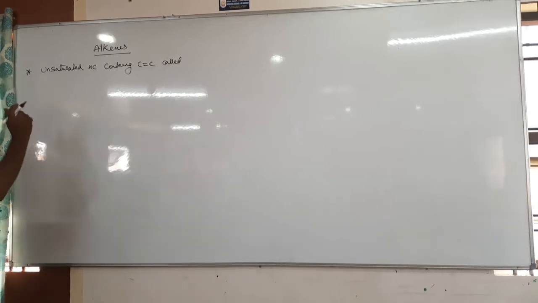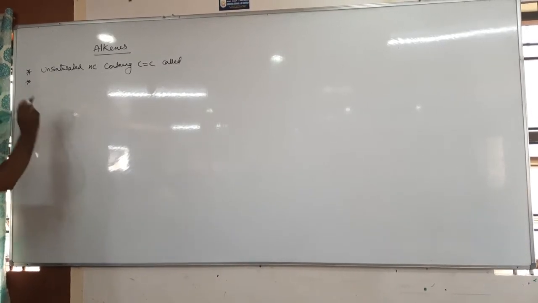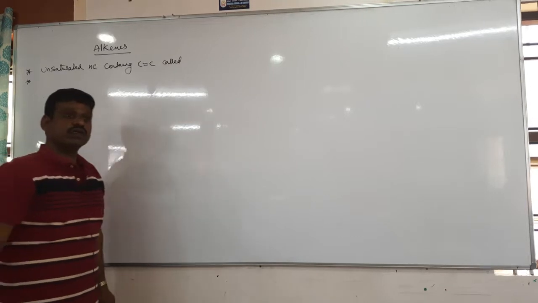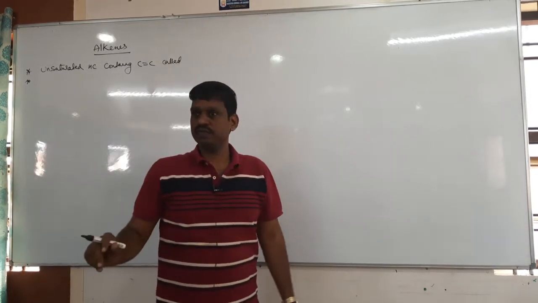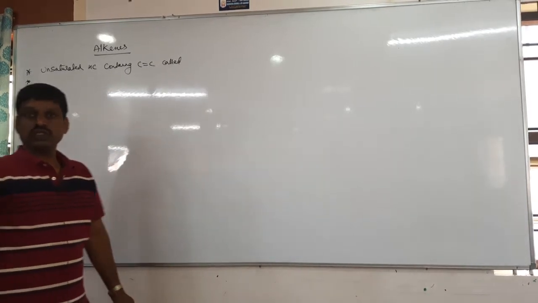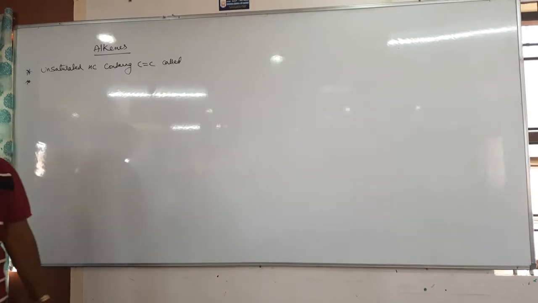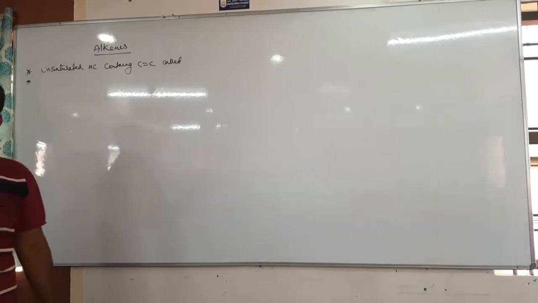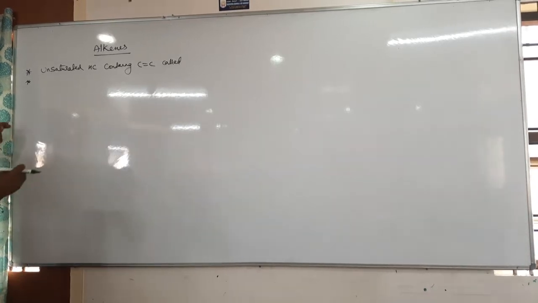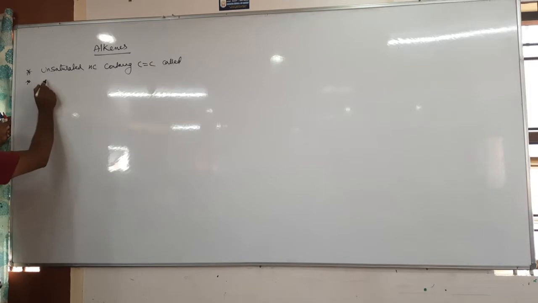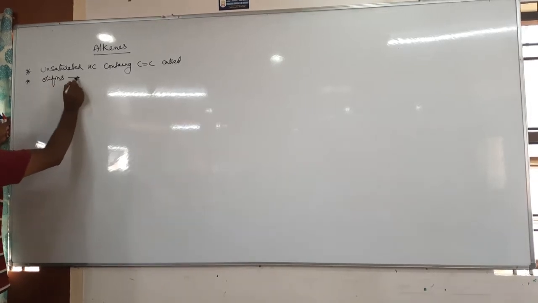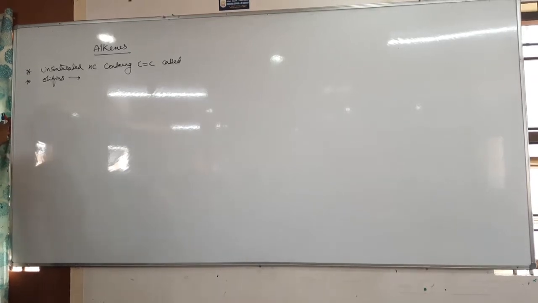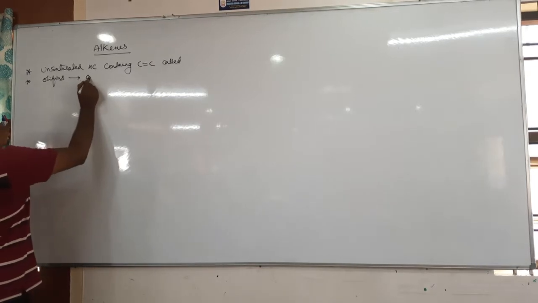And what is the other name of the alkane? Alkanes are also called paraffins. Yes or no? Paraffins. So why they are called paraffins? Para means little, affinis means affinity. They have little affinity towards chemical reactions. But alkenes are called olefins. Olefins because they are of oily nature. So the meaning of olefin is oily nature.